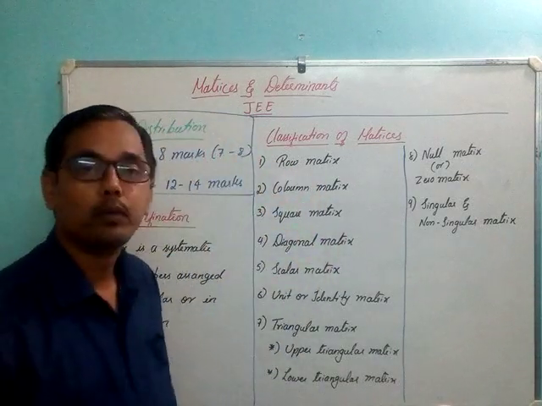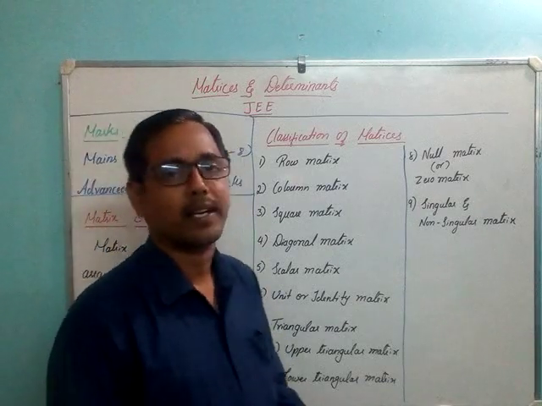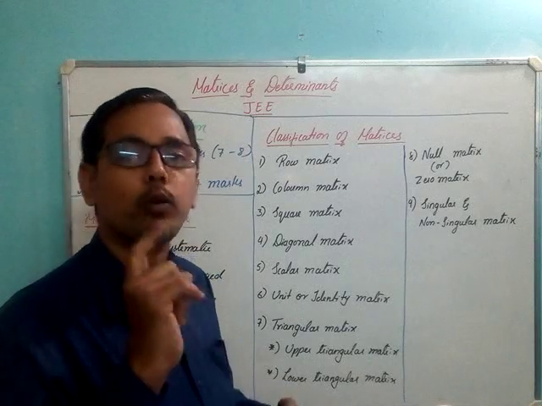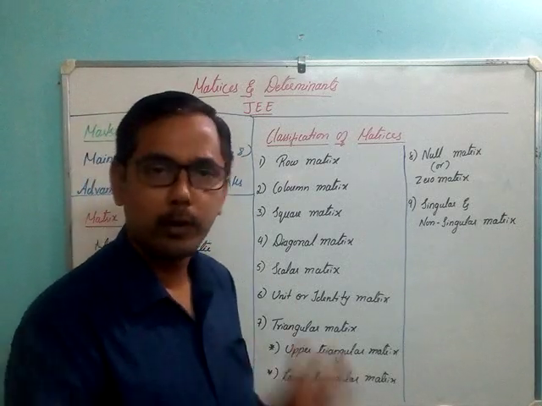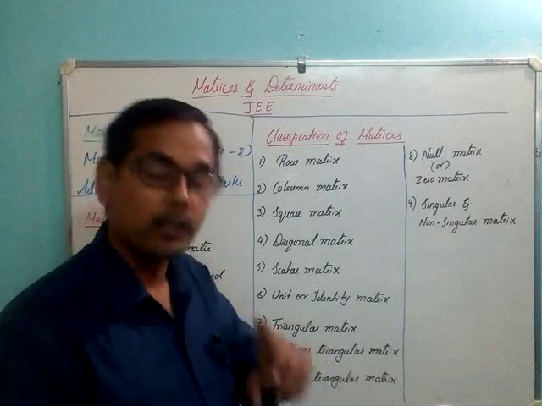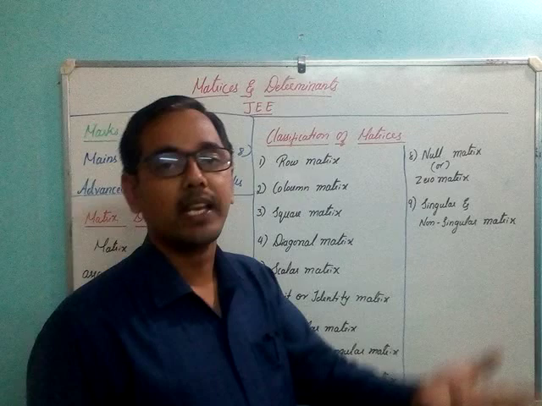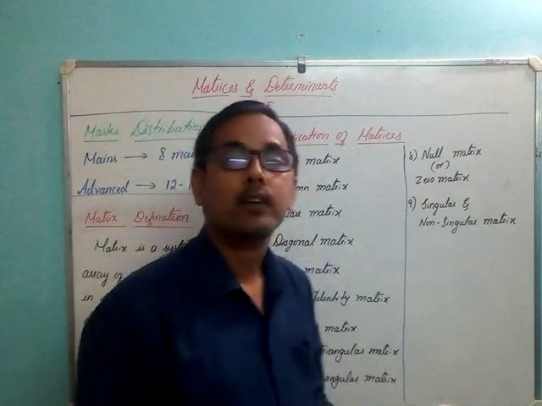Out of that, the first one is the row matrix. What is a row matrix? As the name itself suggests, a row matrix is a matrix which has only one row. There will be columns, but only one row. So a matrix having one row and many columns is called a row matrix.